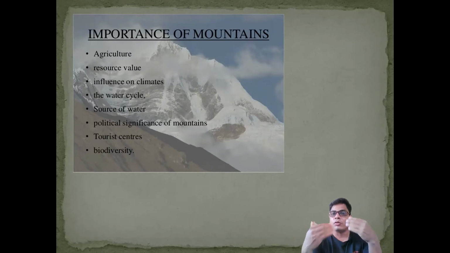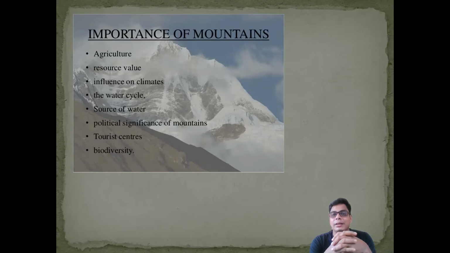If this mountain was not there, what would happen? All the moisture of the Arabian Sea branch or the Bay of Bengal branch of the monsoon would go to China. Then we would not have the sufficient rainfall that we get today. So this is the main role of a mountain, mainly the Himalayan mountain.